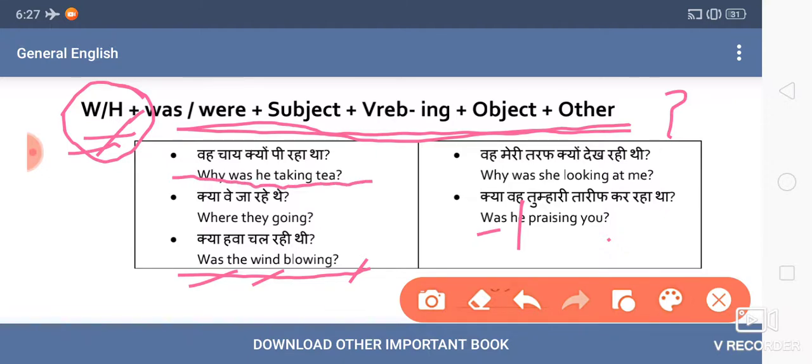This one. So the WH word is why, because you have to tell the reason. You cannot say it by answering yes. Suppose I ask you, why was he taking tea? If you answer yes or no, it will not be a complete answer. You will have to specify the reason. That is why we call them WH type questions. So the formula is the same. Only before the helping verb was we are using why. Why was he taking tea? Then question mark.